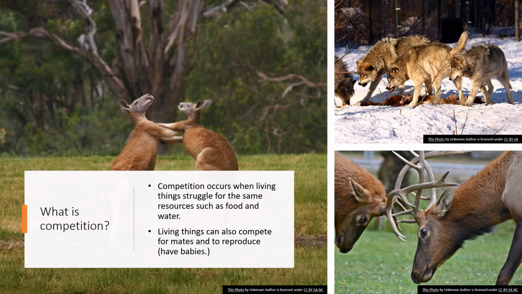Now we're going to get into what exactly is competition. So competition will occur when living things struggle for the same resources such as food, water, and shelter. Living things can also compete for mates in order to reproduce, which means that they will have babies.